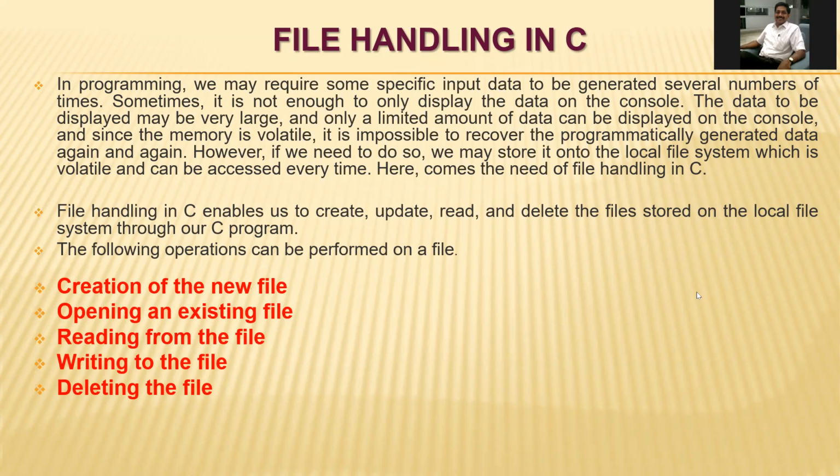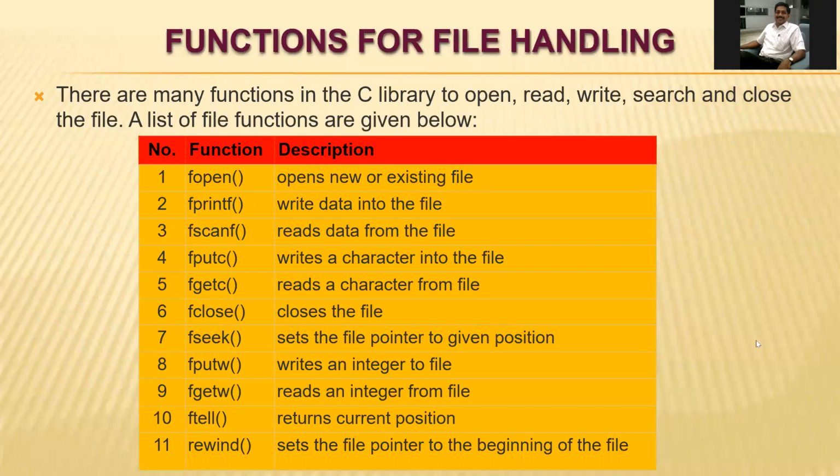Now, this is a very important thing, that we can store all the data in our C program. We can create a file and perform a number of operations on it. We have seen these file functions.